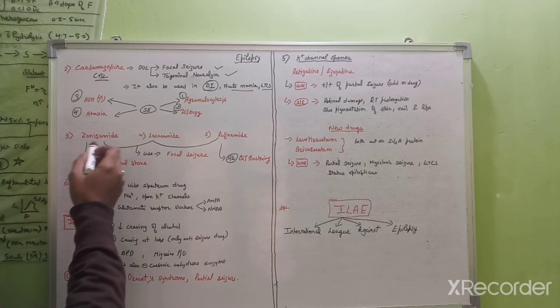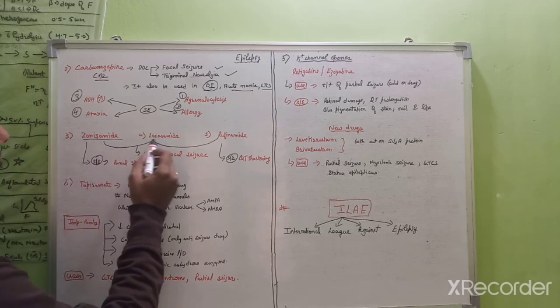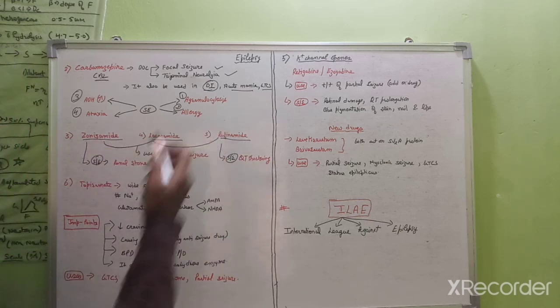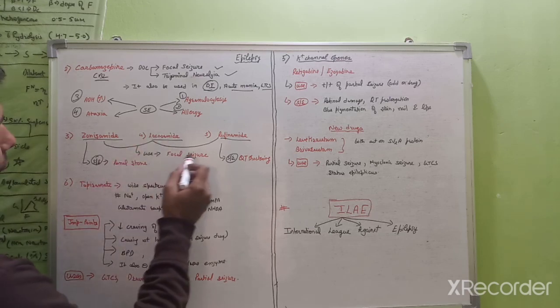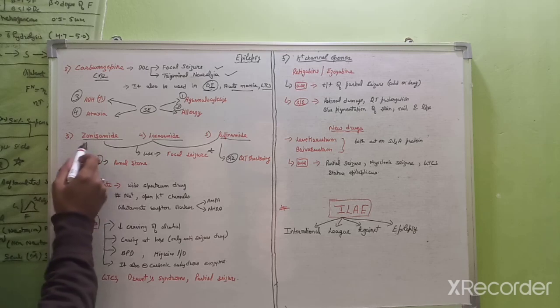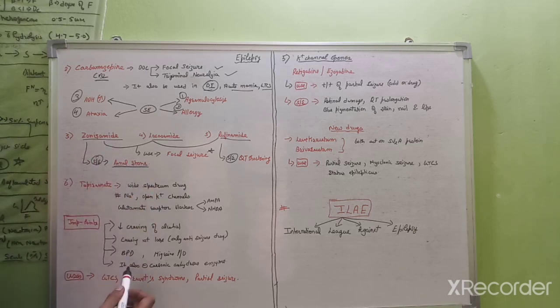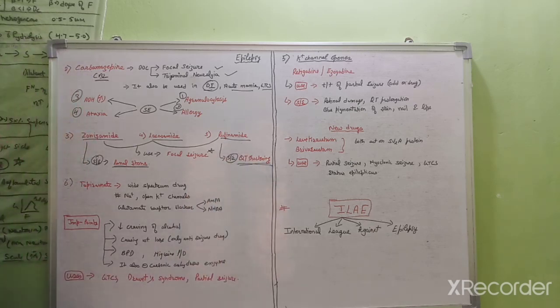Similarly, there are drugs which inhibit the sodium channels like zonisamide, lacosamide, and rufinamide. All three drugs inhibit the sodium channels and are useful in focal seizures. Zonisamide causes renal stone as a side effect, and rufinamide causes QT prolongation.